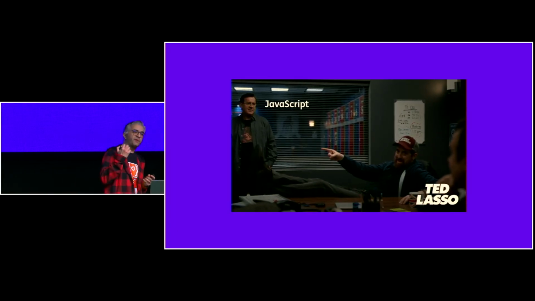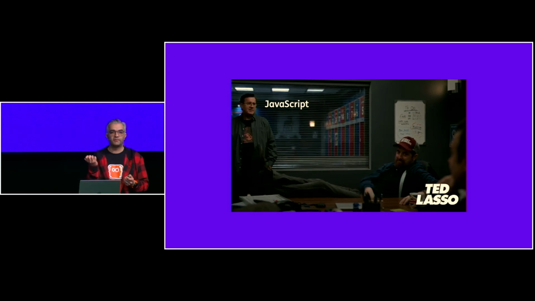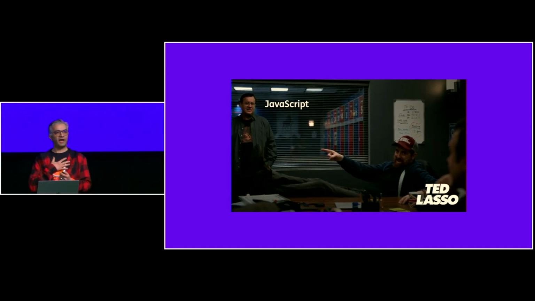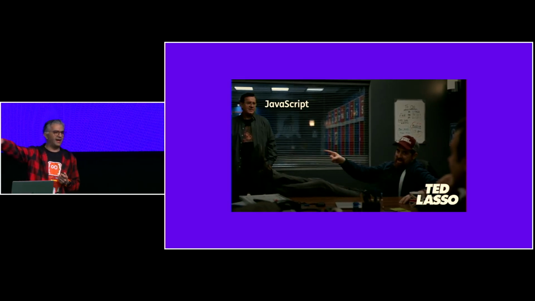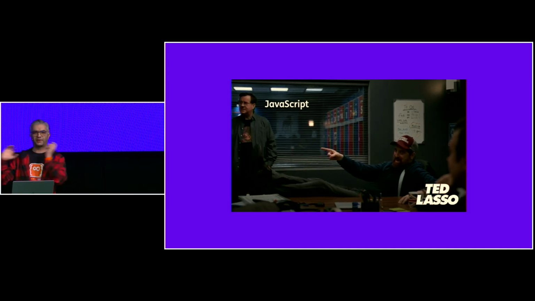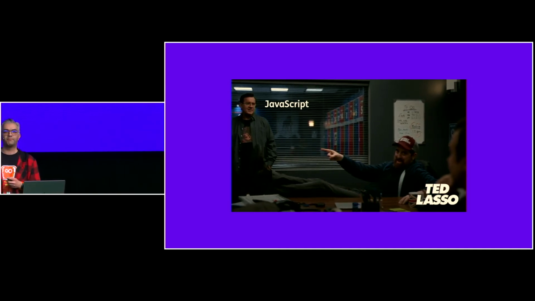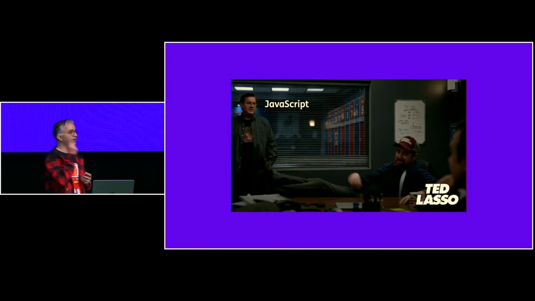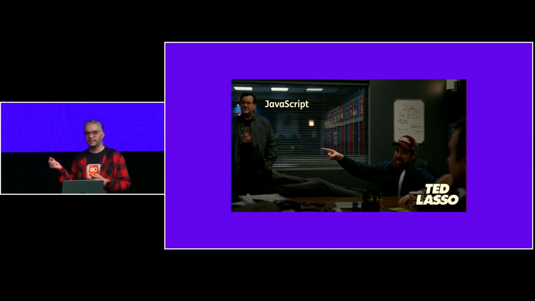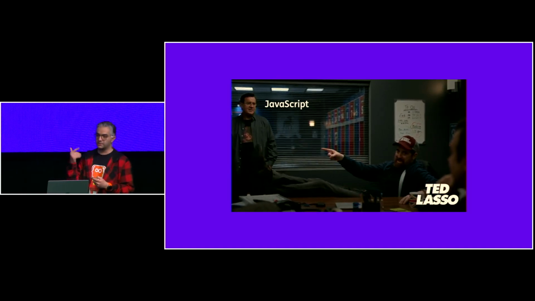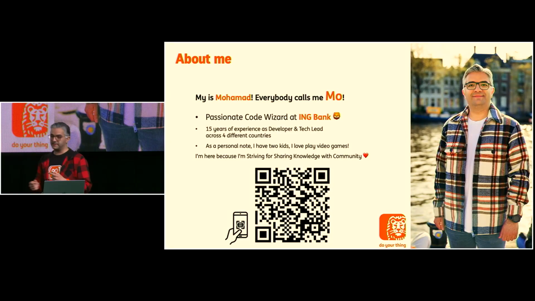But before understanding the event loop, as a developer, I was blaming JavaScript. Oh, it's JavaScript's fault. It's a crazy language. But no, it's just about basics. If you read the basics, if you understand the basics, it means that you know everything. So we are going to take a look at the basics.